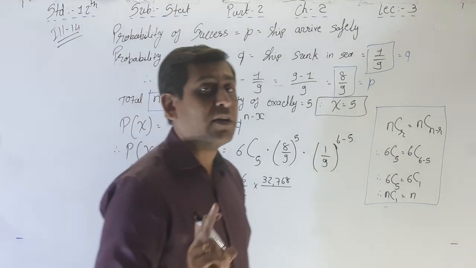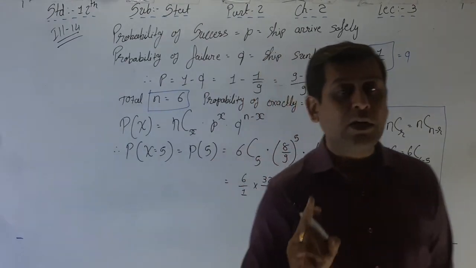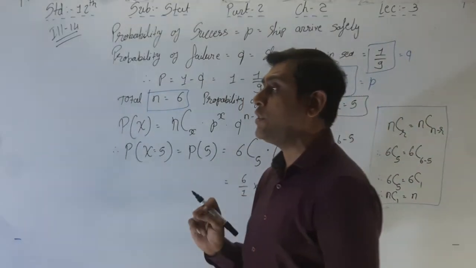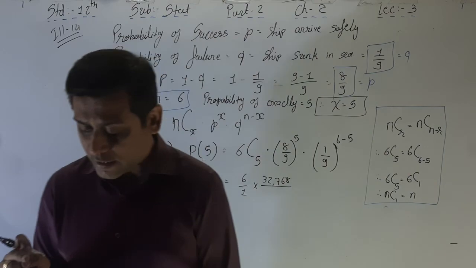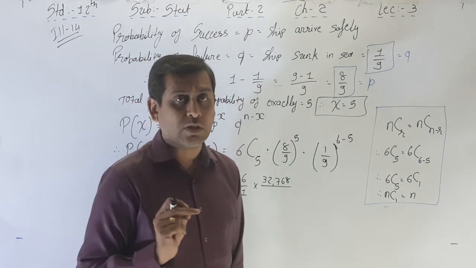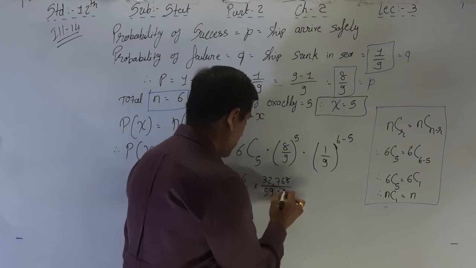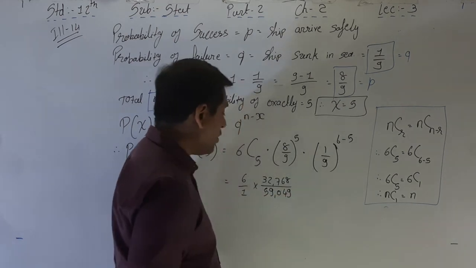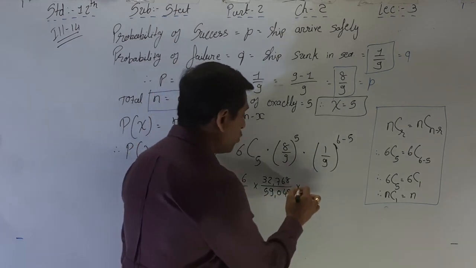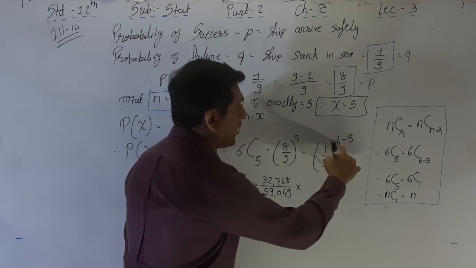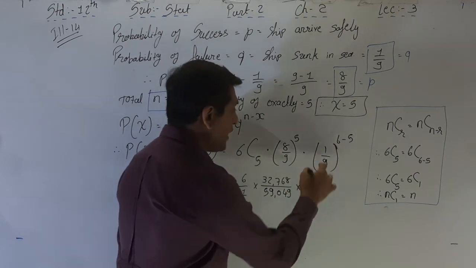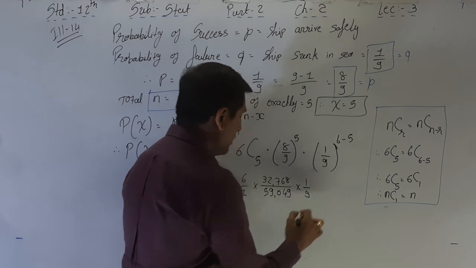And 9 raised to 5 again: 9 into 9, 4 times, that's why 59,049. Then into 1 by 9 raised to 6 minus 5, that is 1. So 1 by 9 raised to 1, that is 1 by 9.